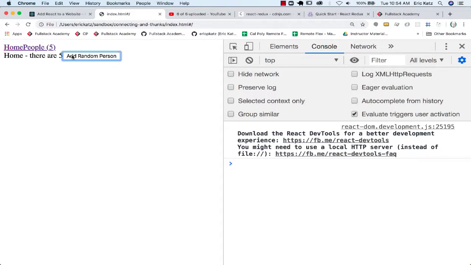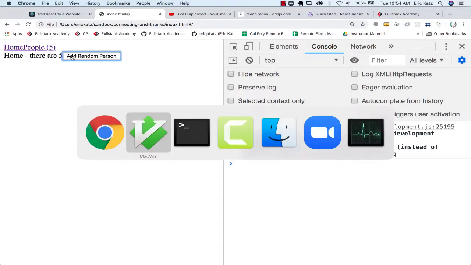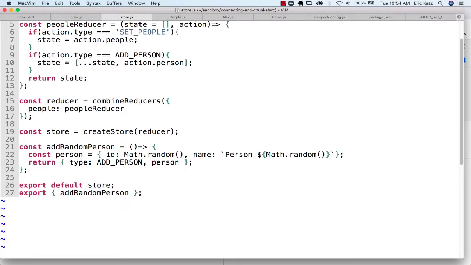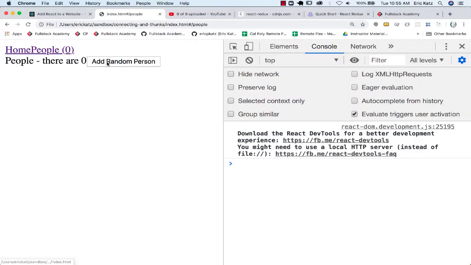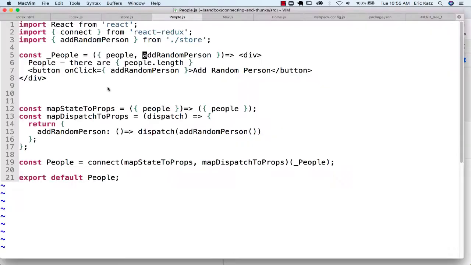but it's not going to quite work on the other page. Let's just go through this process one more time. We've got it working with people. I just want to show you one other thing. Nothing prevents me, because this returns an object. So sometimes this bothers people, but this object has this key. This key is going to call this method. And I really don't need the underscore. If it helps you, that's great. But this will end up working, at least on the people page, without the underscore.